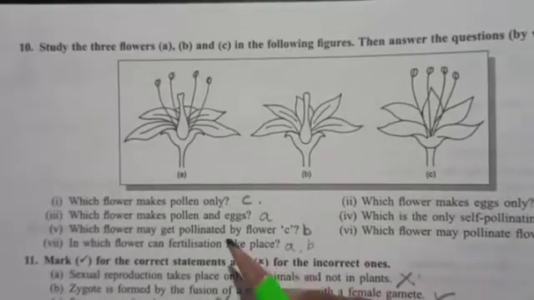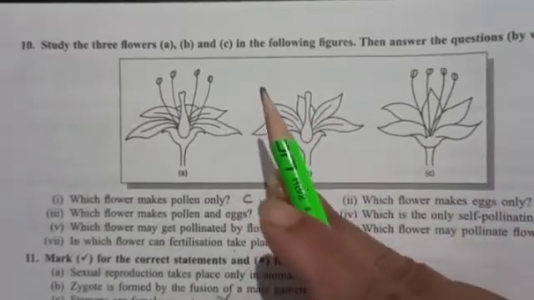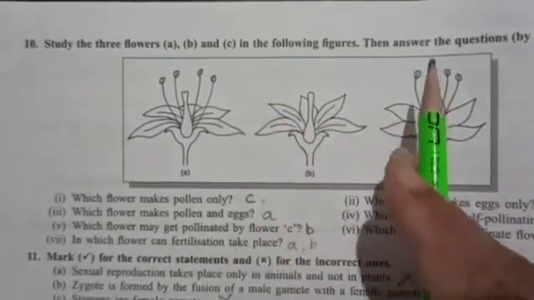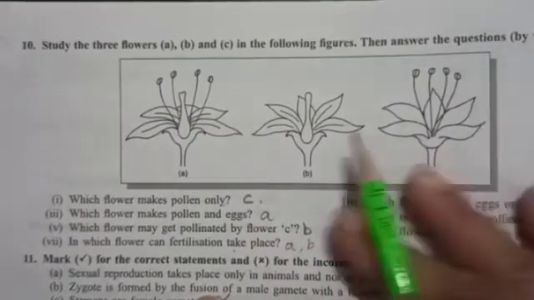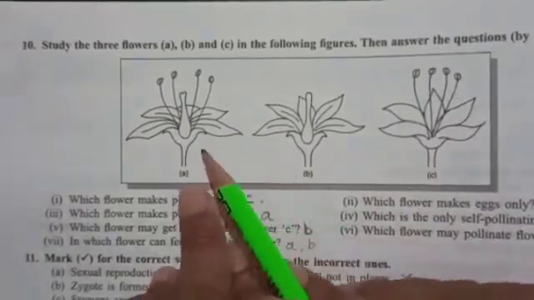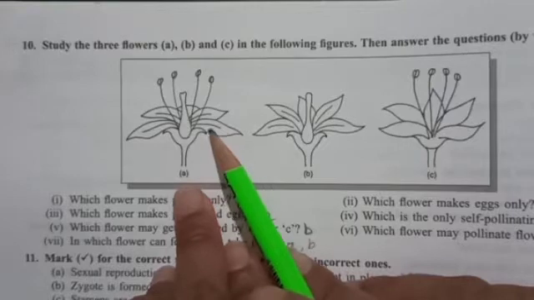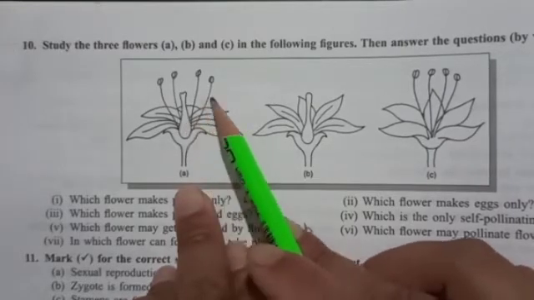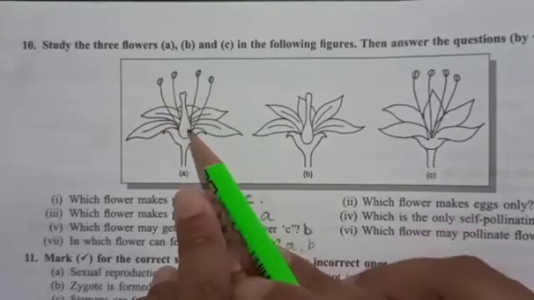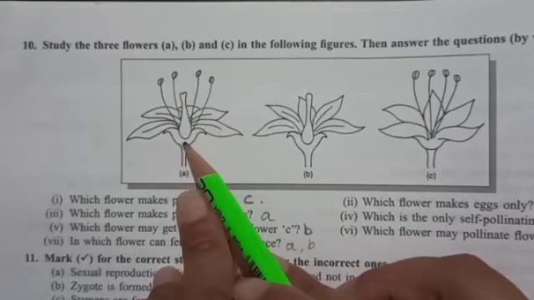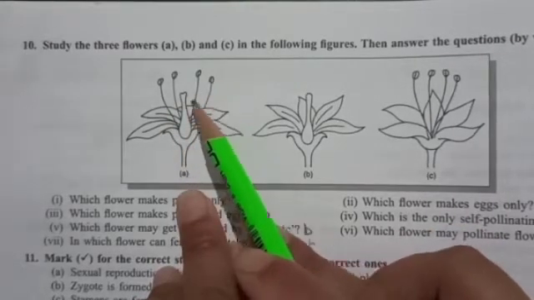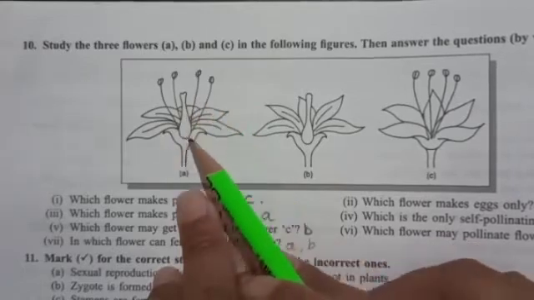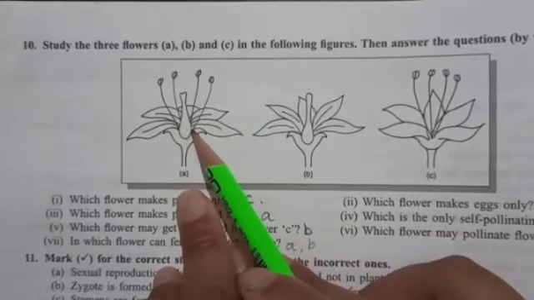Now comes question number 10. Study the three flowers A, B and C, and you have to answer the following questions. See here, students, the first one is the complete flower. Why is this flower the complete flower? Or we can say this is the bisexual flower. Why? Because it has all the four whorls: sepals, petals, then stamens and carpel. All the four whorls are present. So this one is the complete flower, and also the bisexual flower.